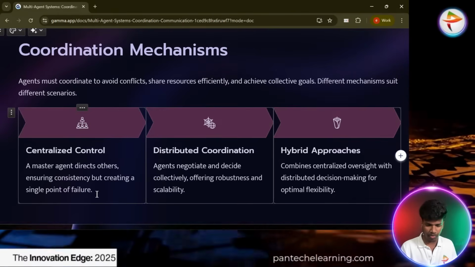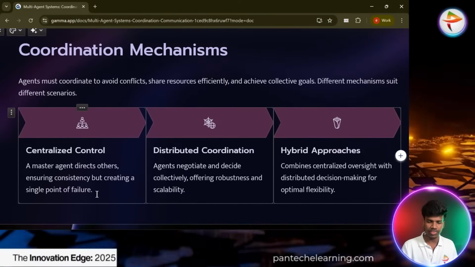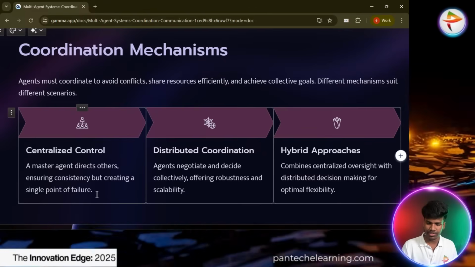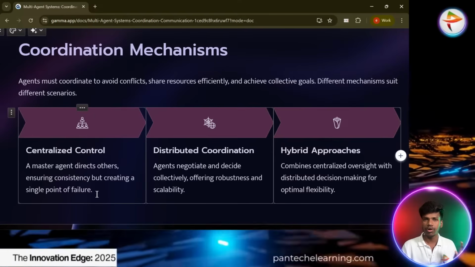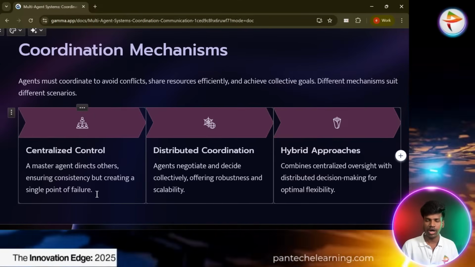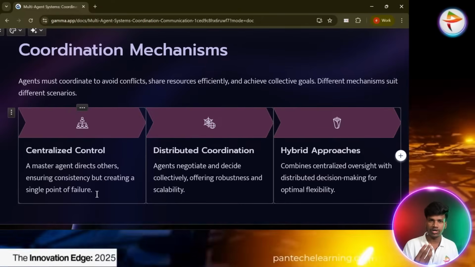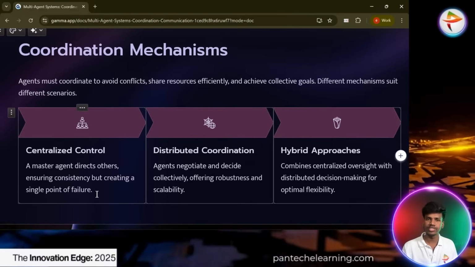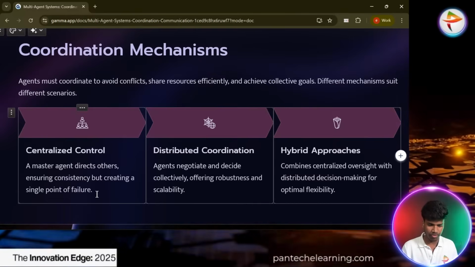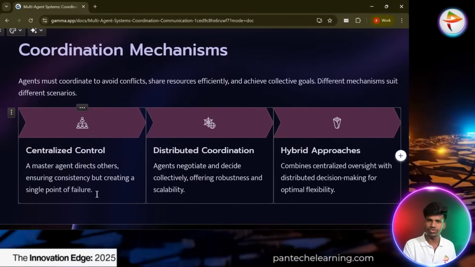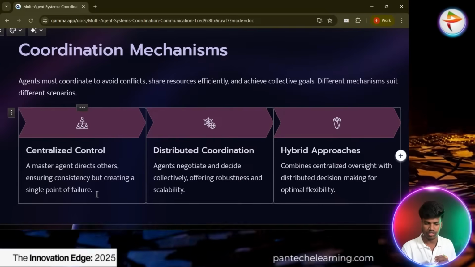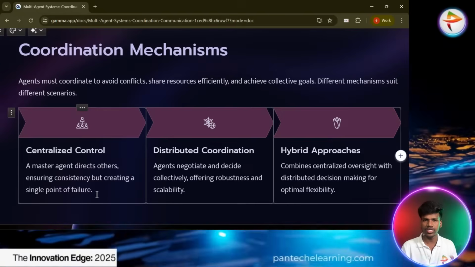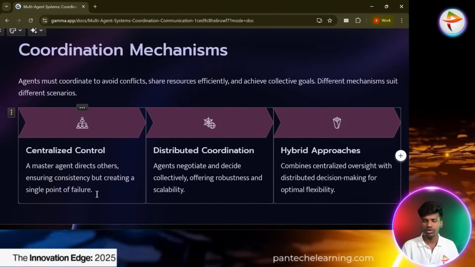Hybrid approaches combine centralized oversight with distributed decision making for optimal flexibility. It contains both things. Like how MNC companies provide hybrid work: 3 days work in office, 3 days work from home, 2 days leave. Like that, the hybrid approach follows the previous two things, centralized as well as distributed concepts. Centralized control of the sub agents is combined with distributed decisions, so you can do this work that way.